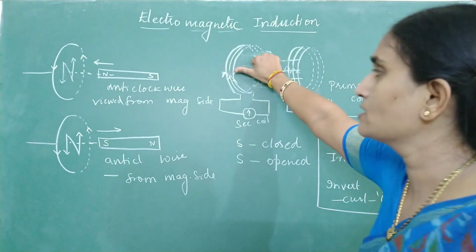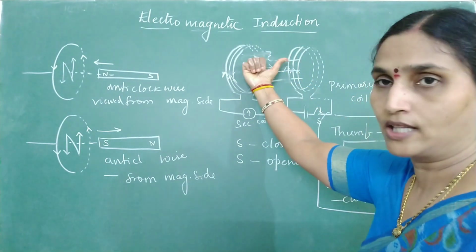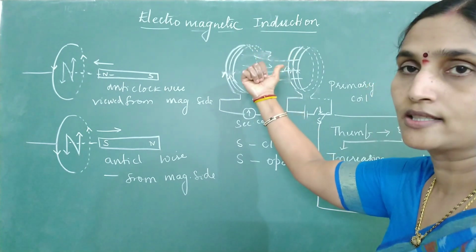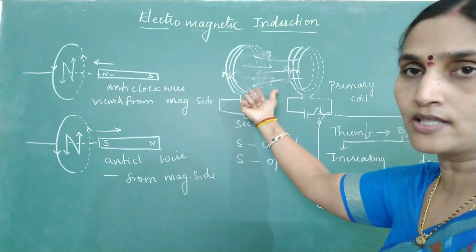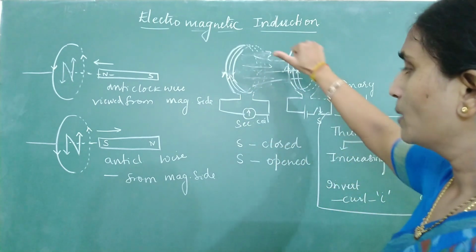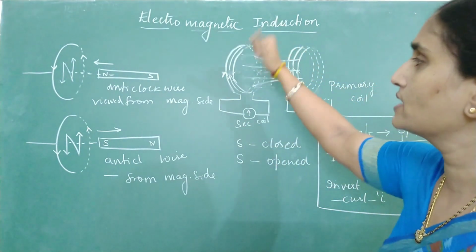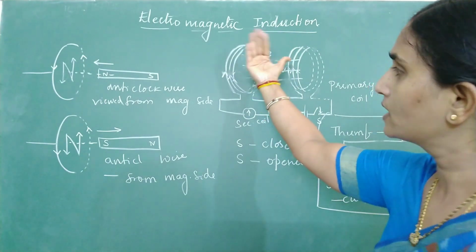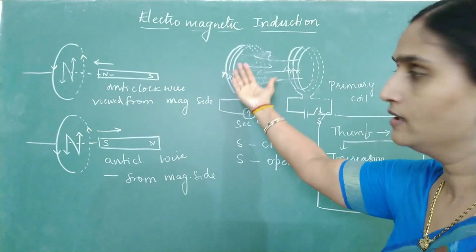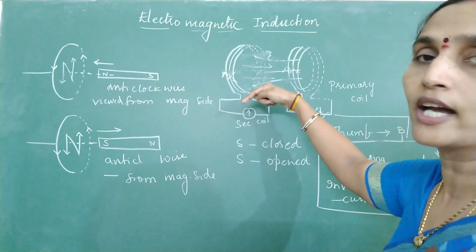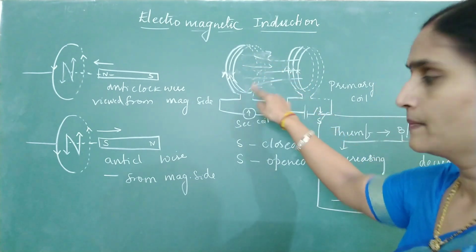Invert. So if this is the thumb, invert your thumb. Curl the fingers. That gives you the direction of induced current. Again I repeat, put your thumb in the direction of magnetic flux. If the flux is increasing, invert it. Curl the fingers in the secondary coil. The curl of fingers will give you the direction of induced current.